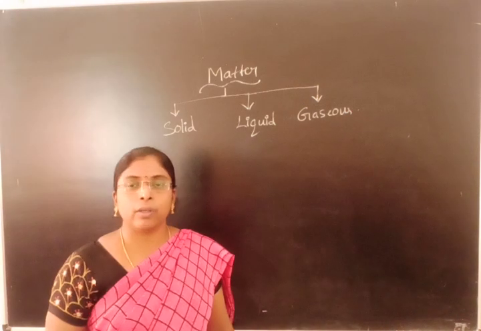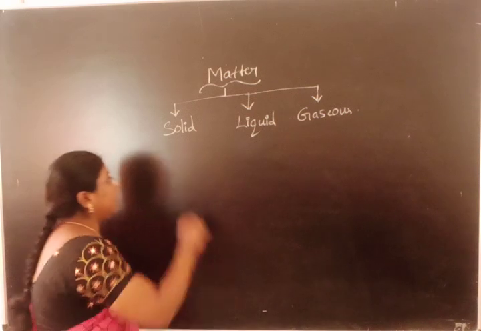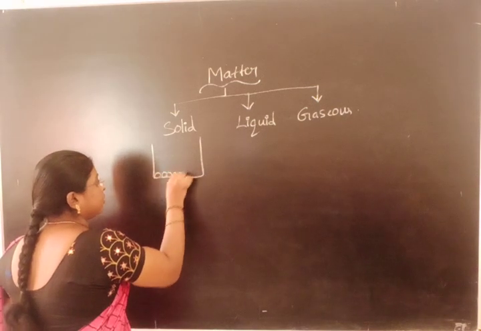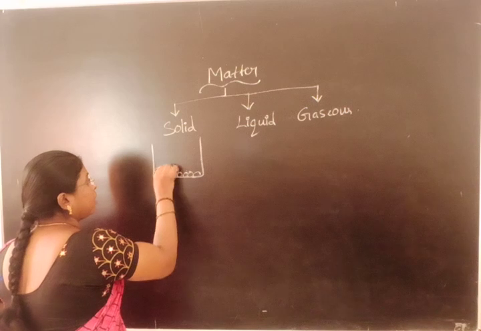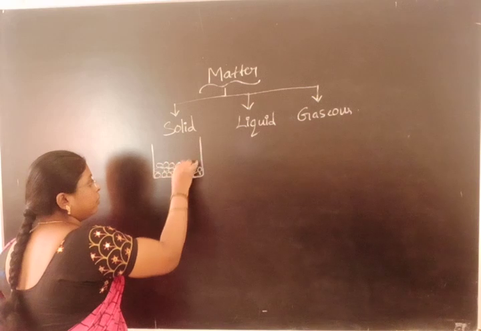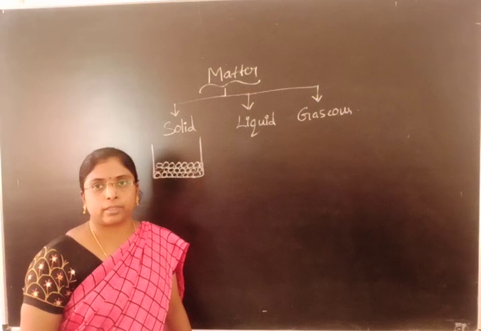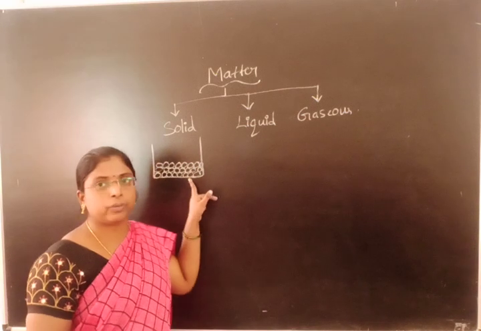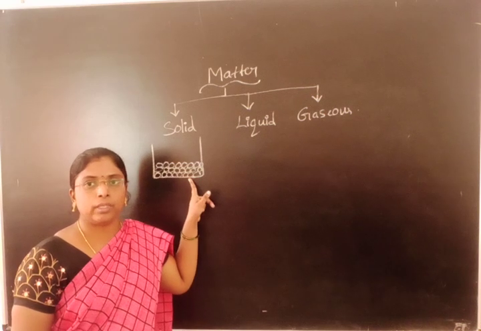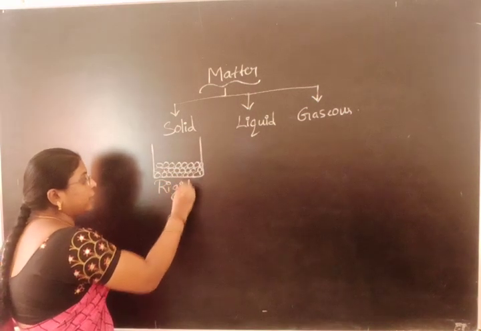You know that in the solid state, the particles are arranged tightly, held with each other. They are very rigid in nature. Why are these particles held tightly with each other in solids? Because between the particles a strong attractive force exists. Due to the strong attractive force, the particles are very tightly held with each other. The solids are rigid in nature because of the strong attractive forces.